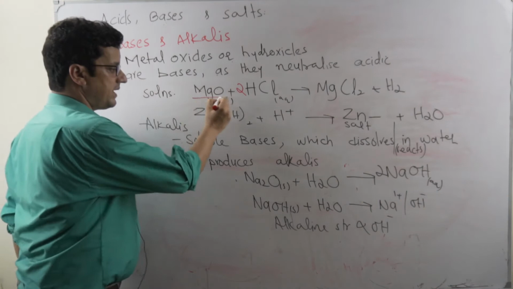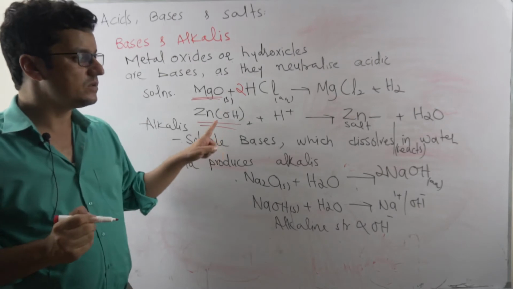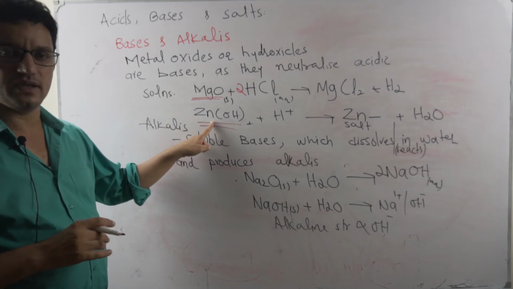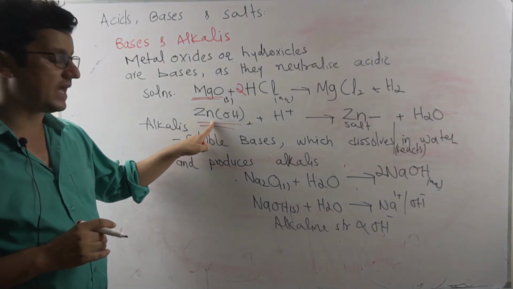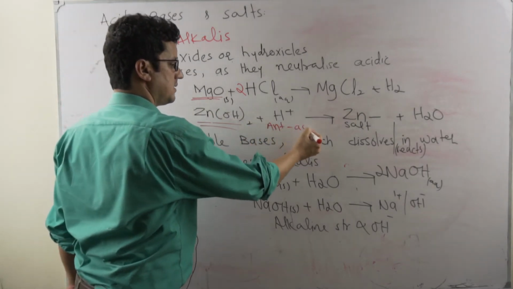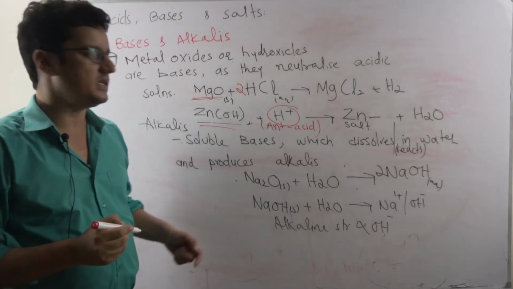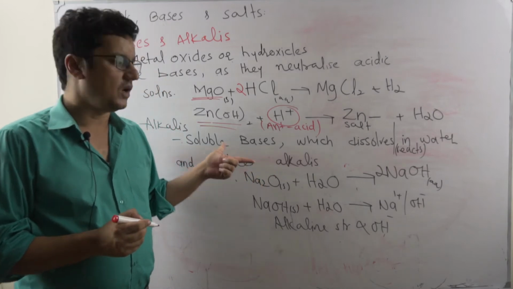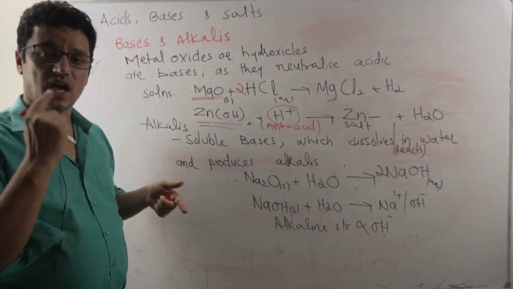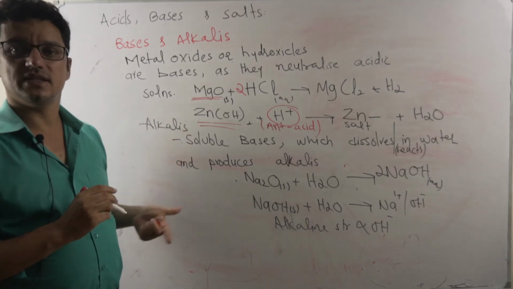When metal oxides or metal hydroxides are the chemicals that neutralize the acid, we call them bases. Okay, zinc hydroxide, Zentec, the tablets used as antacid. We call it an antacid because it kills the acidity, the H positive ions that are in plenty inside the stomach. Or the toothpaste, they contain weak bases or alkalis because they neutralize the acidic character created by the bacteria. So bases are the ones which neutralize acid.